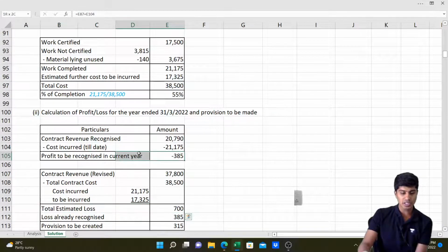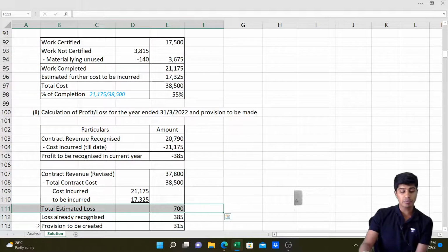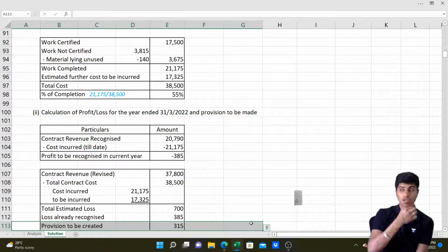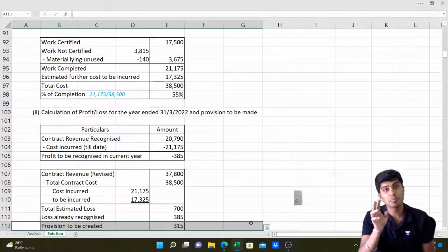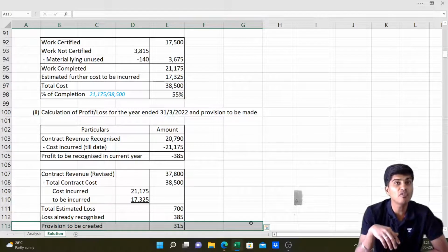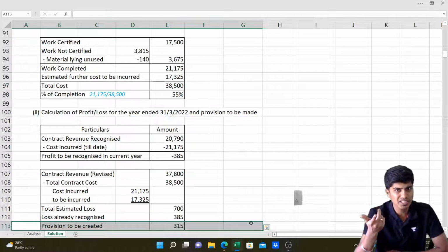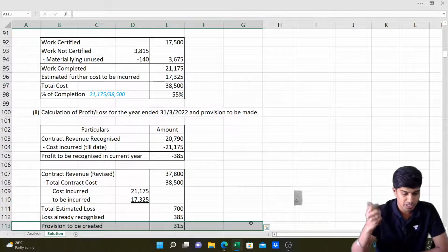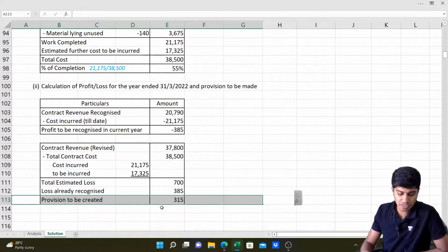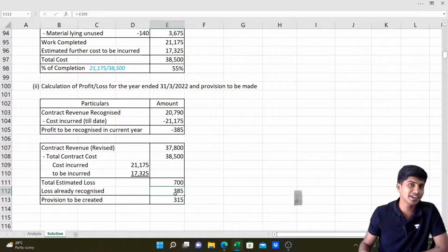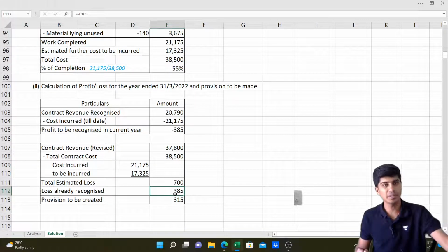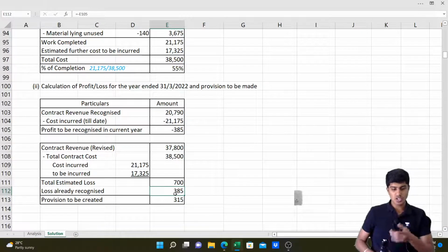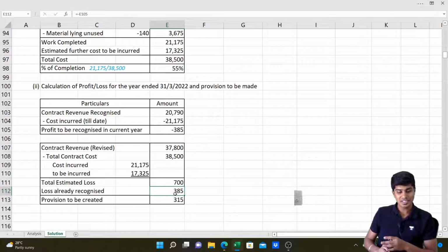But loss to be recognized in the current period is 385. Am I right? Loss relating to current period is 385, but total loss from the project is 700. So what do we do with the balance amount of 315? Will I record it next year? No, I'll provide for such loss in the current year only by way of provision. Do you get this? Why? Simple conservatism principle. So I created provision for 315. 385 is the loss to be recognized in the current year in the contract period. Got it, guys? So by this, I've successfully finished the next question also.